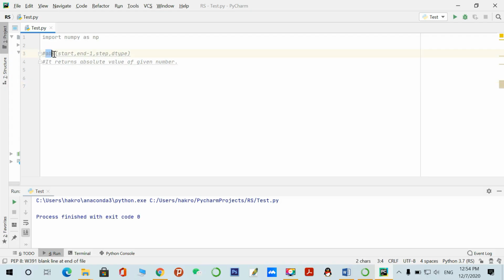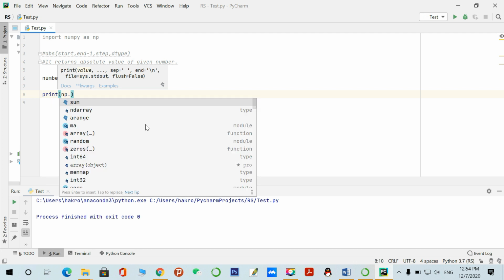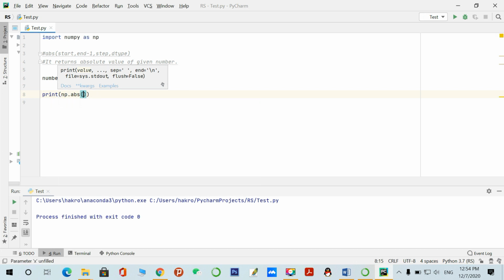So the abs function is actually the absolute function. It takes a number as input and returns the absolute value of the given number. So let's do an example. If I want to create a number like this, minus 45, and I want to calculate the absolute value of this number, I have to call the NumPy library function abs like this. I have to pass this number in this argument, and let's see what happens.